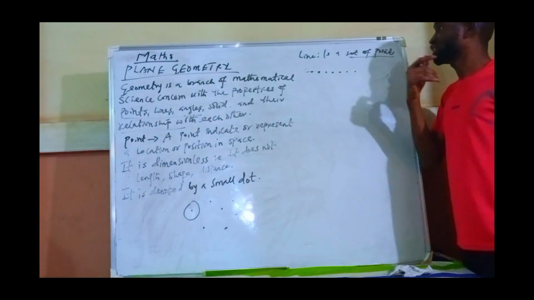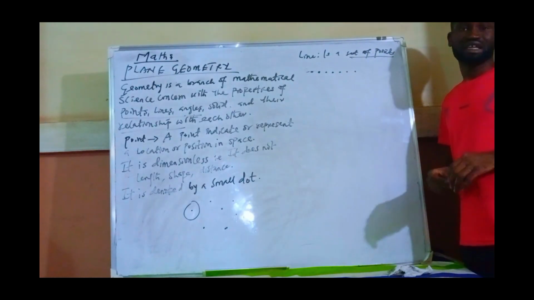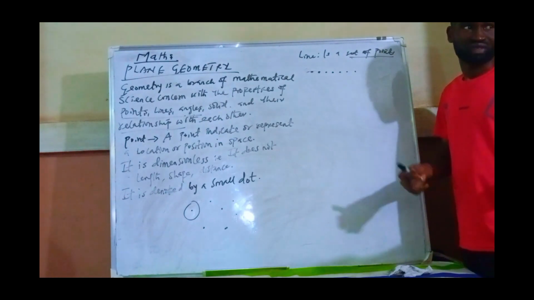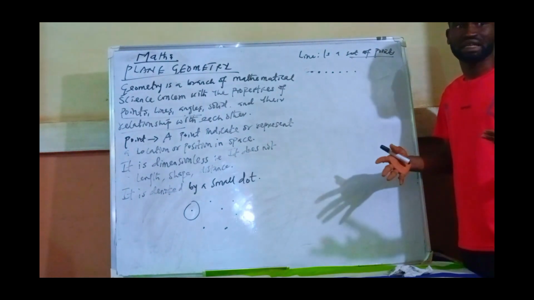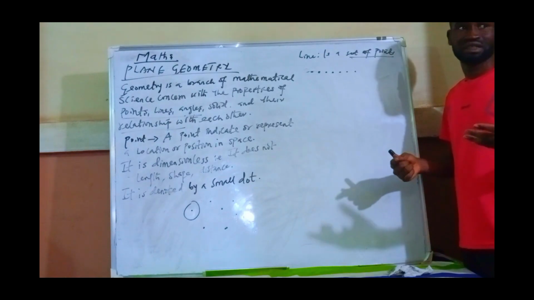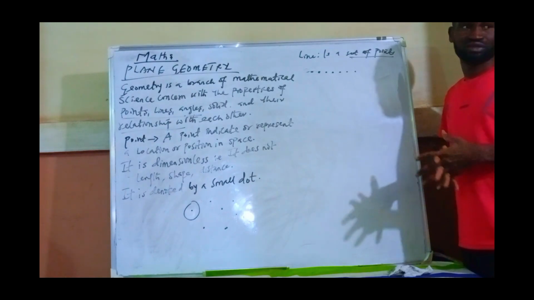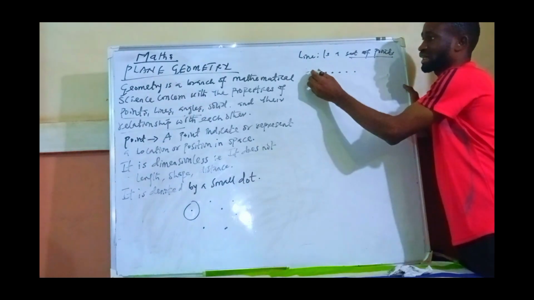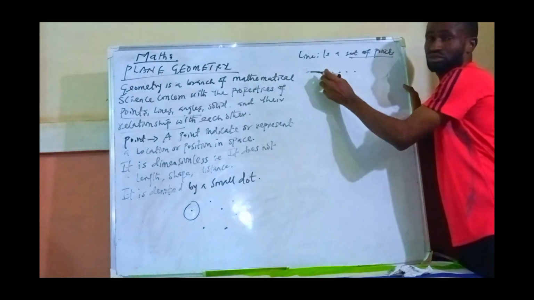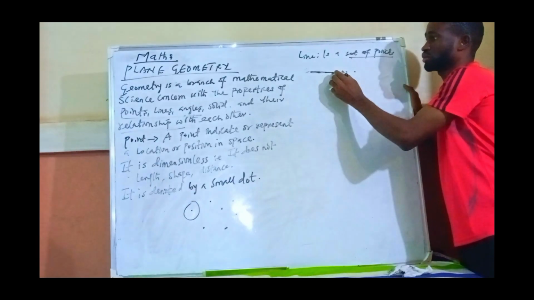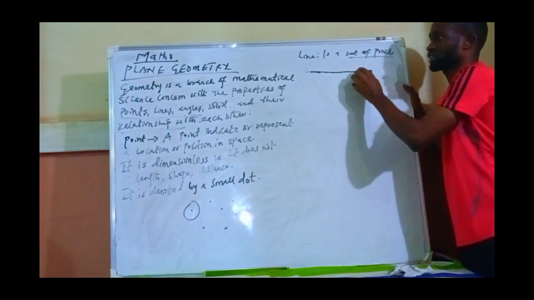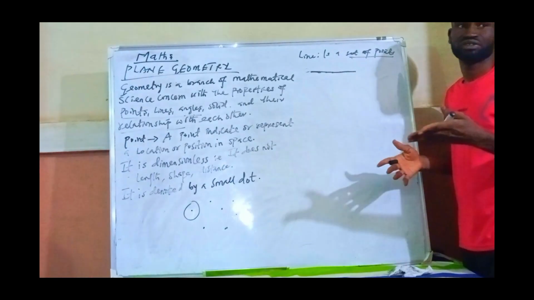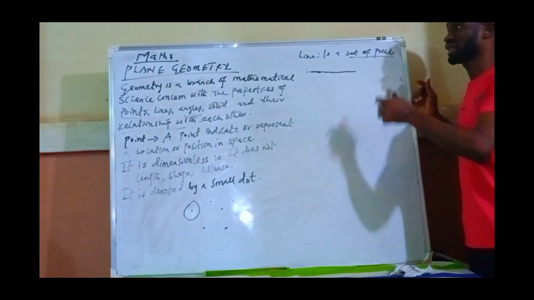Now when there is a connection or a link that connects these points, that is when a line is formed. For example, the moment I join the first point to the second, to the third, to the fourth, you can see we are forming a line. So the moment we start connecting the points, that is when a line is formed.